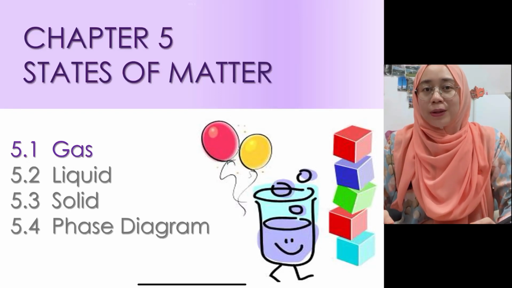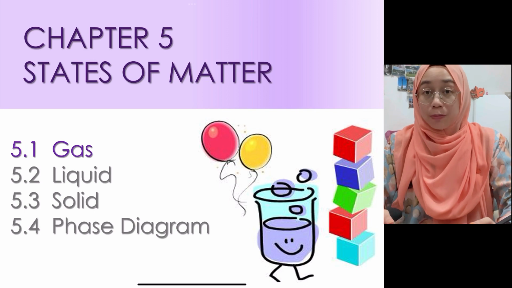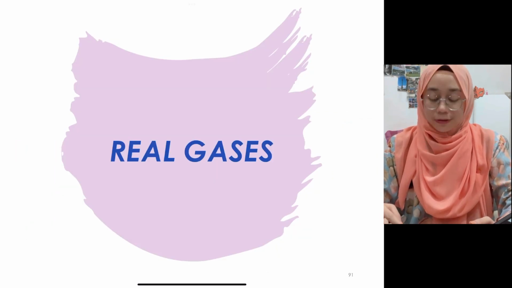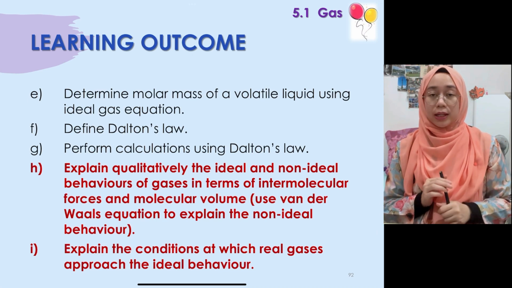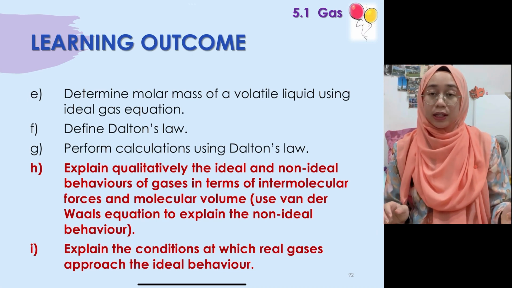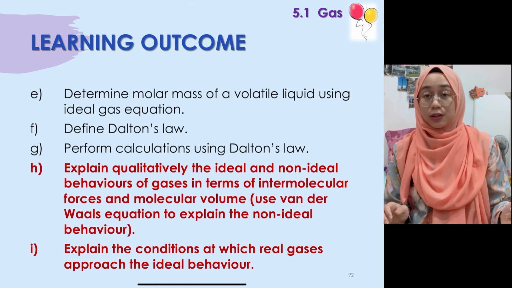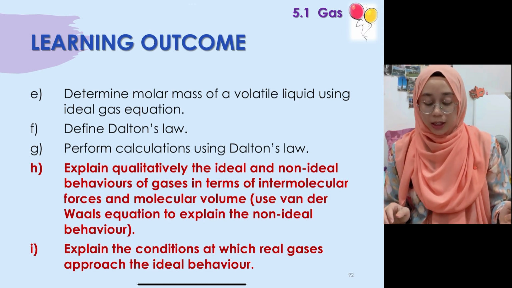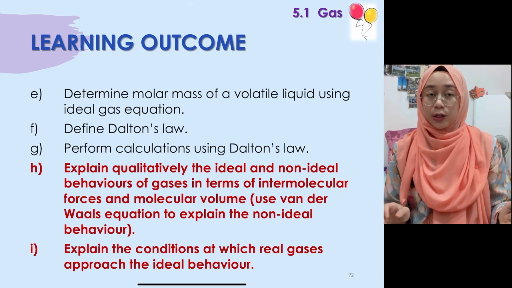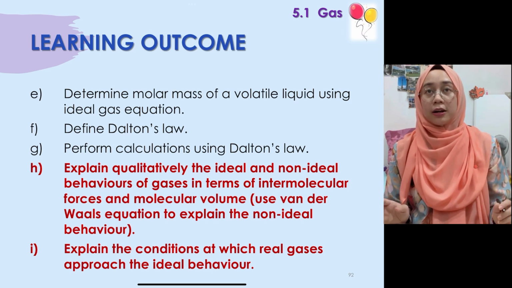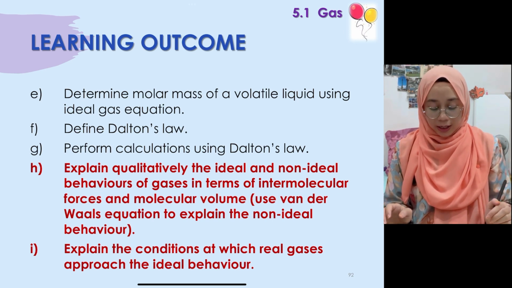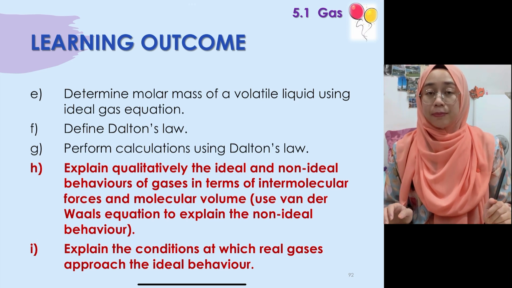So today we are going into the last part of 5.1, okay, on real gases. So let's have a look at the learning outcome for this part. First one, kita akan tengok how to explain qualitatively the ideal and also non-ideal behaviors of gas in terms of intermolecular forces and also molecular volume dia. So yang ni nanti kita akan guna a new equation yang kita ambil daripada PV equals to nRT sebenarnya lah. Okay, and then kita akan tengok the condition at which real gases approach the ideal behavior.